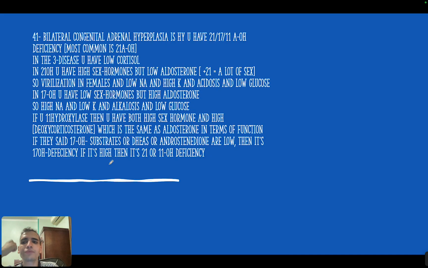Okay. Now the next concept is bilateral congenital adrenal hyperplasia. So this is usually a congenital problem, and it's usually a problem in one of the enzymes that are used to synthesize steroid hormones. Okay, now you have three variants of this bilateral congenital adrenal hyperplasia. You have either 21, 17, or 11 alpha-hydroxylase deficiency. Okay, now in the three of them you will have low cortisol.